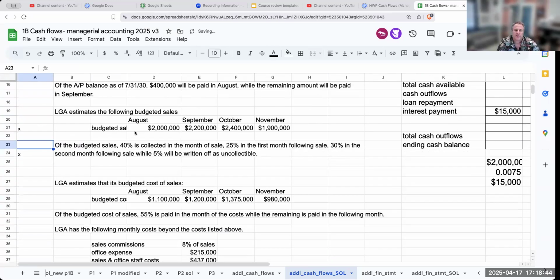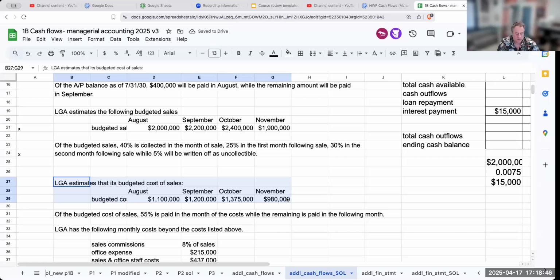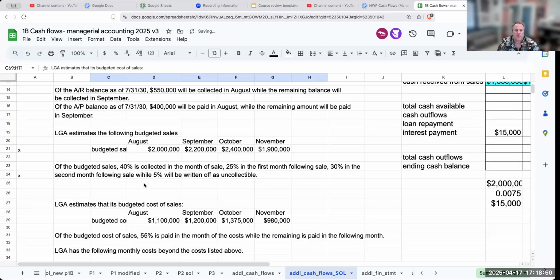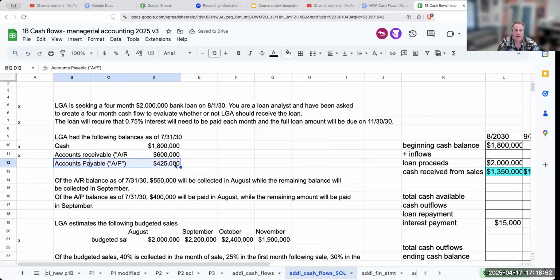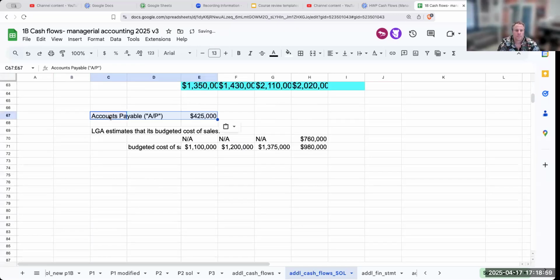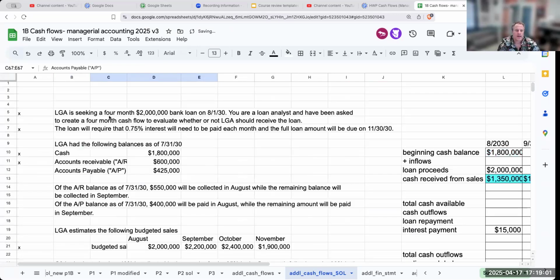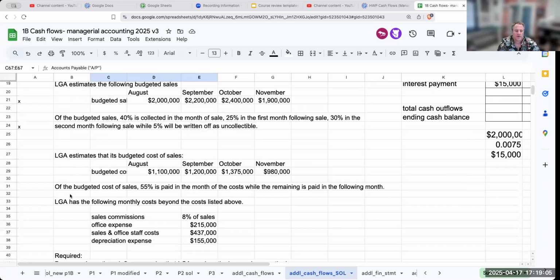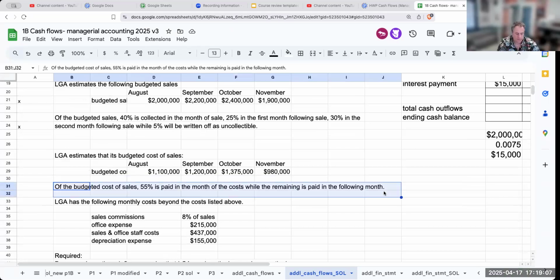Now let's take a look at our budgeted cost of sales, and bring this down over here again. And I also have an accounts payable balance from previously right over here.